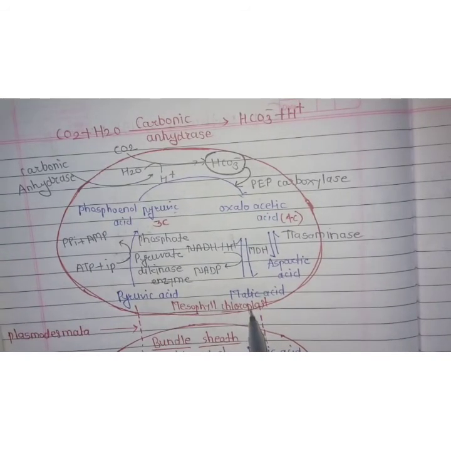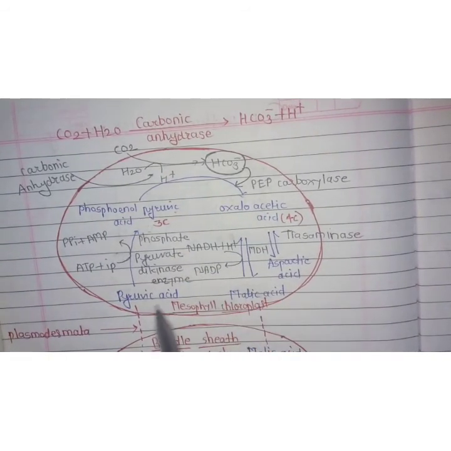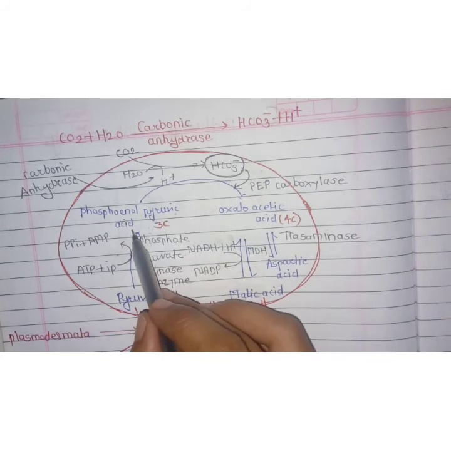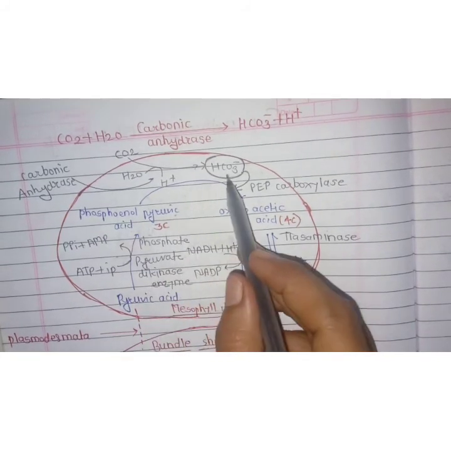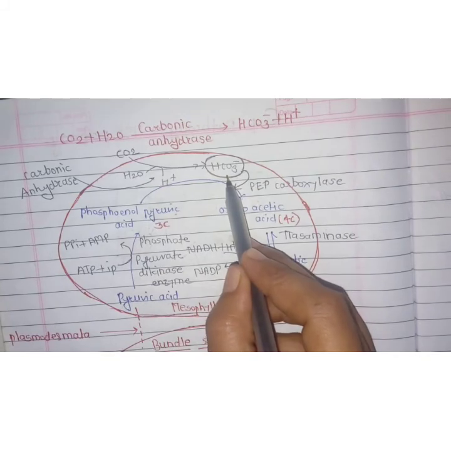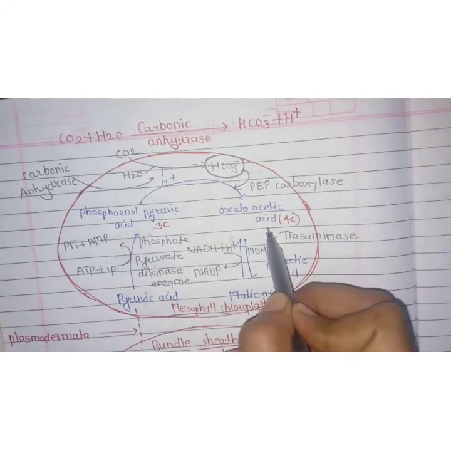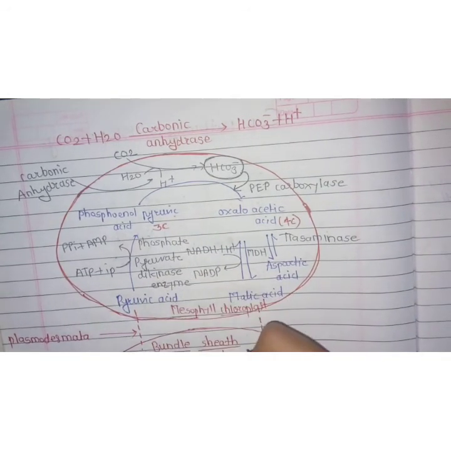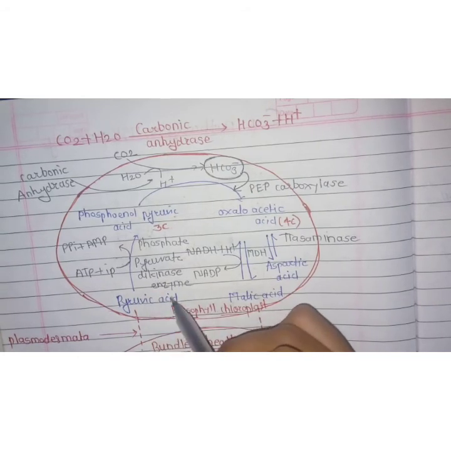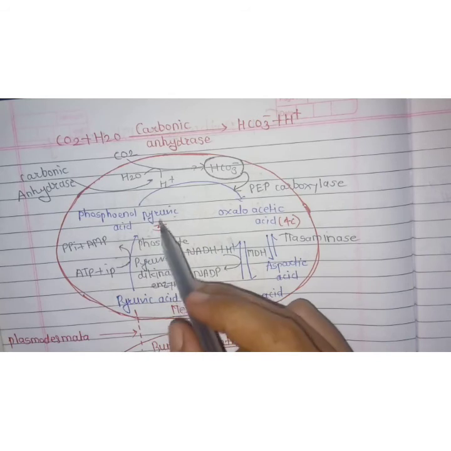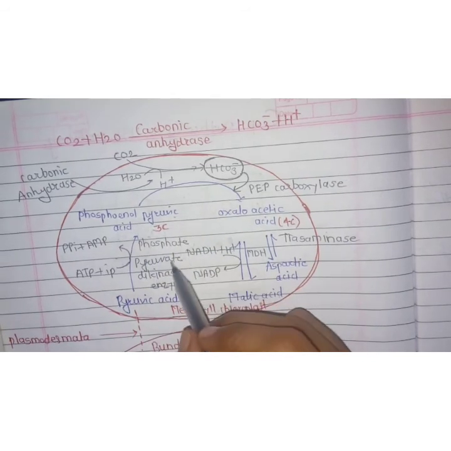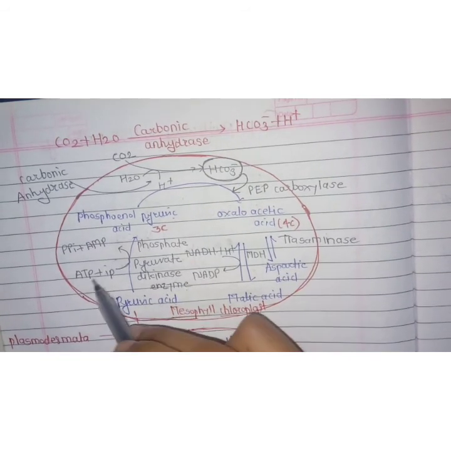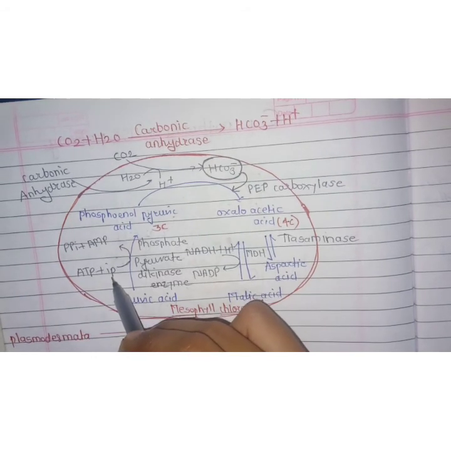So the pyruvic acid enters the mesophyll chloroplast again, where phosphoenol pyruvate is formed. It is very important because it reacts with the dicarboxylic acid to form oxaloacetic acid. The pyruvic acid, a 3 carbon compound, is converted to phosphoenol pyruvic acid using the enzyme pyruvate phosphate dikinase, along with ATP and inorganic phosphate.